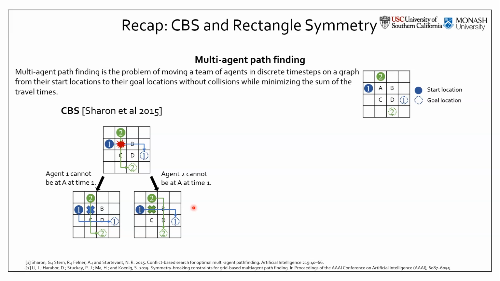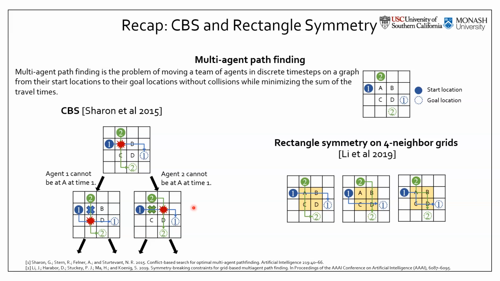Then CBS will repeat this procedure by choosing one of the child nodes and checking collisions again. So it will traverse this high-level tree in a best-first manner and terminate when it finds a node with collision-free paths. In last year's AAAI, we introduced rectangle symmetry for 4-neighbor grid multi-agent pathfinding.